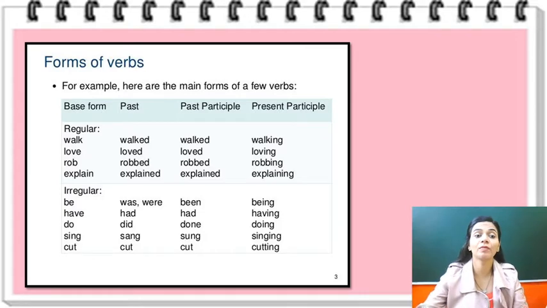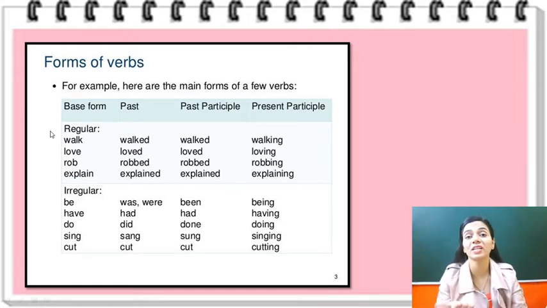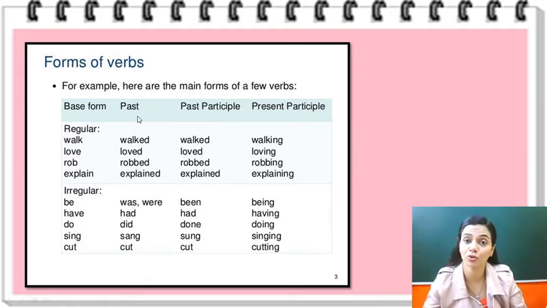Today we are only going to focus on the base form and the past form. The base form can also be called the present form because it is used when the action is continuous or performed in the present time. And the past form is used when the action has already finished or completed.